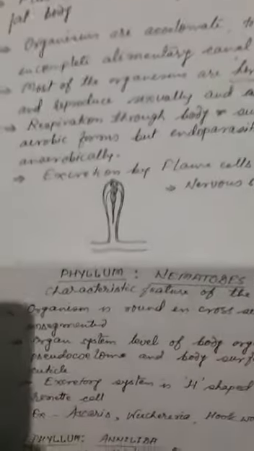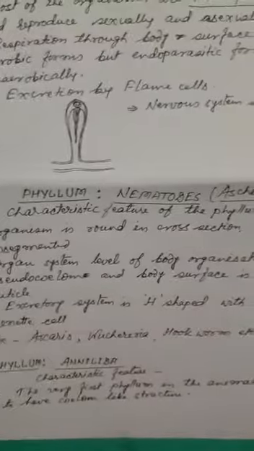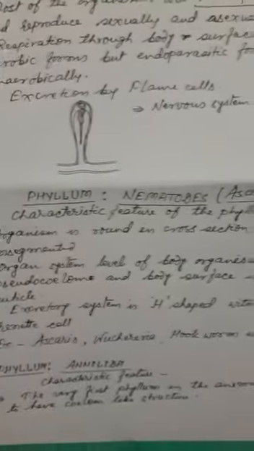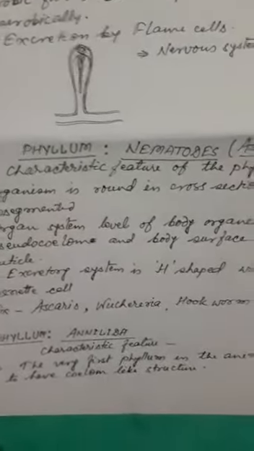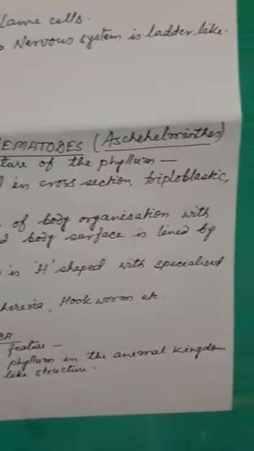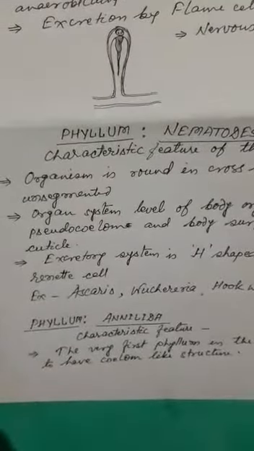Thereafter, the next phylum is Nematoda or Aschelminthes, and the following are the characteristic features of the phylum Aschelminthes. The organism is round in cross section, triploblastic, and the body is unsegmented.